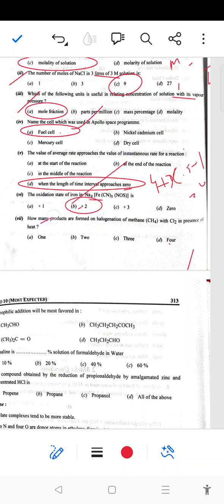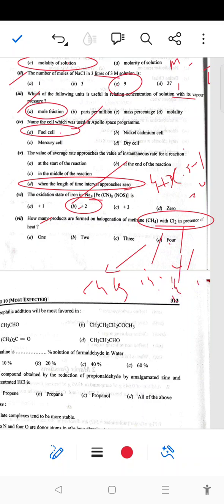Next, how many products are formed on the halogenation of methane with Cl2? When methane reacts with Cl2 in the presence of heat, it will give different products: chloroform CHCl3, CH2Cl2 dichloromethane, CCl4 and CH3Cl, so 4 different products may be formed.